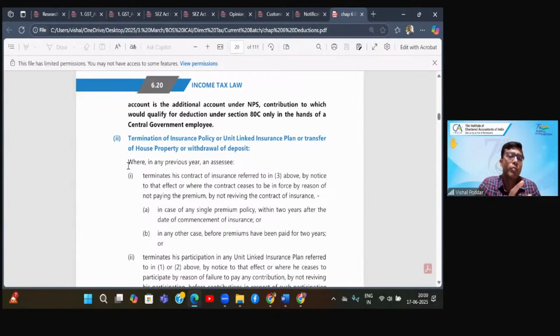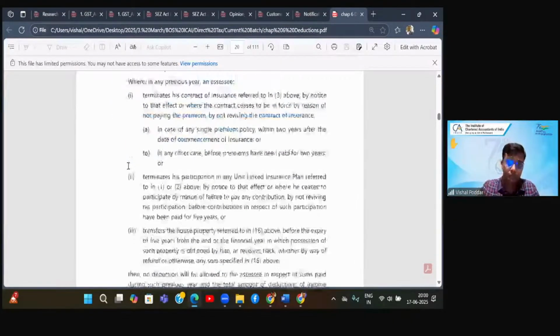So it is what we call in our language withdrawal of deduction. When you get back your money, at that time there is no tax on getting back your own money, because it was your own money which you are getting back. But in this particular scenario, since at the time of depositing I have given you the deduction, I have kept some minimum time period, which we call the lock-in period. If you withdraw your money before that lock-in period, as a punishment, whatever deductions I gave you in the past, I will take back the deduction.